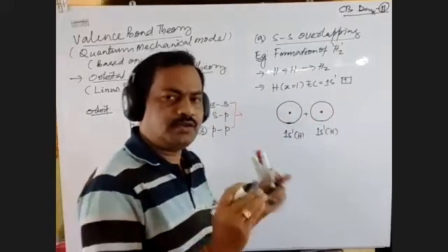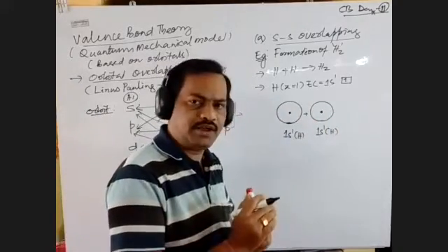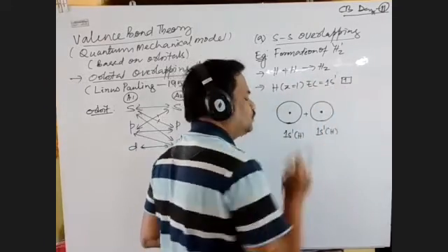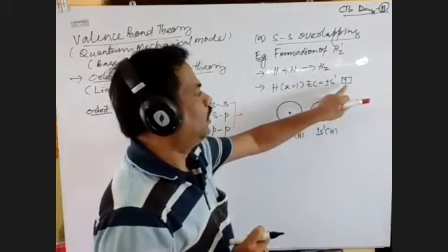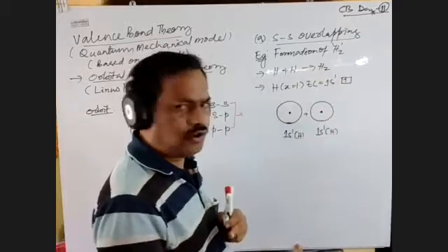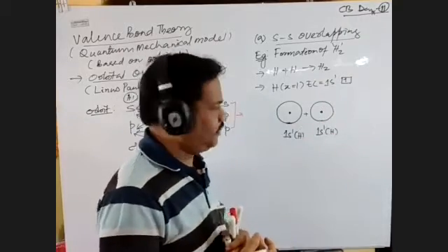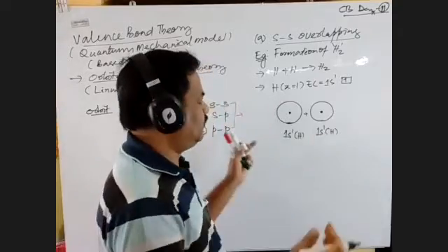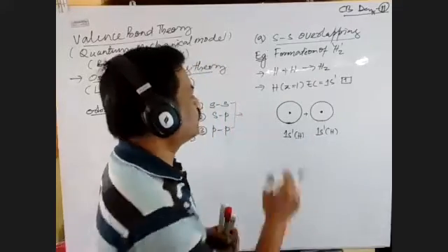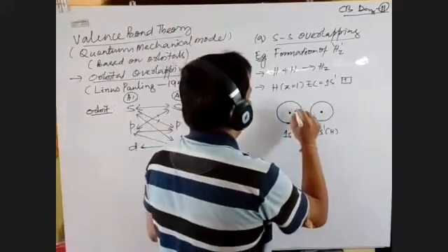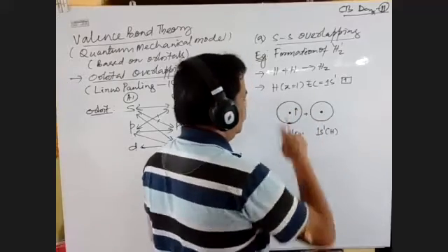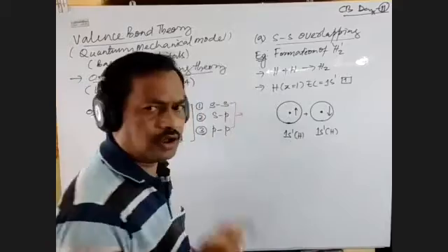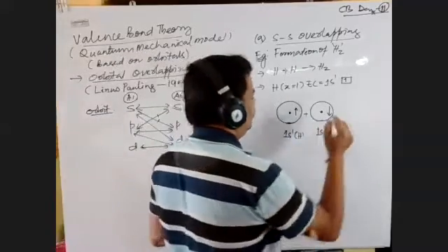And remember, whenever the overlapping is going to take place, the spin of electron should be opposite. Means both the elements should have opposite spin. Then only overlapping may take place here. So here one electron is in clockwise spin, another one is anti-clockwise spin. So these two s orbitals overlap.